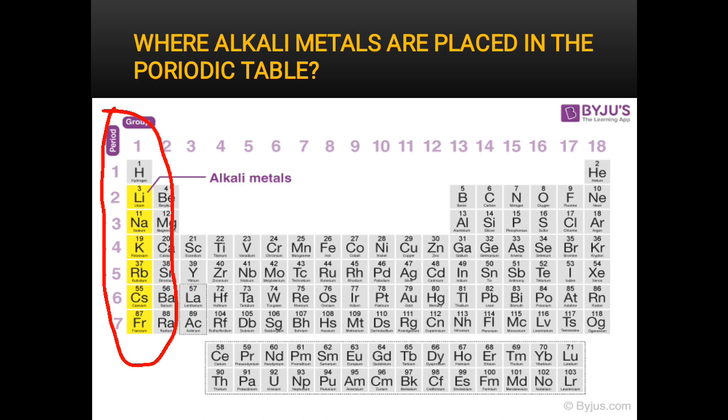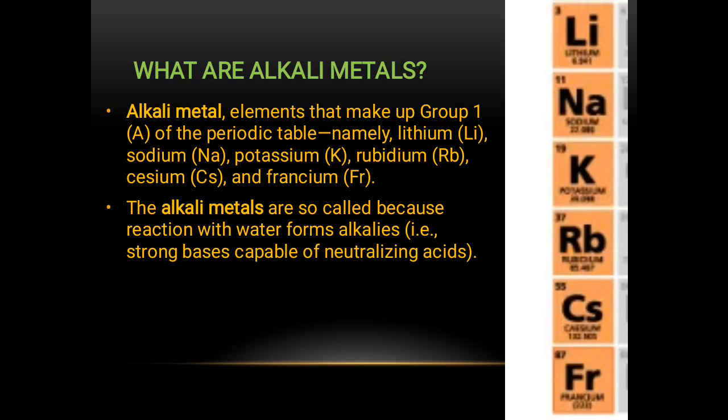And what elements are there? These are lithium, sodium, potassium, rubidium, cesium and francium. So we see how they can be defined. The alkali metals are the elements of group 1A of the periodic table, and here I have mentioned them.